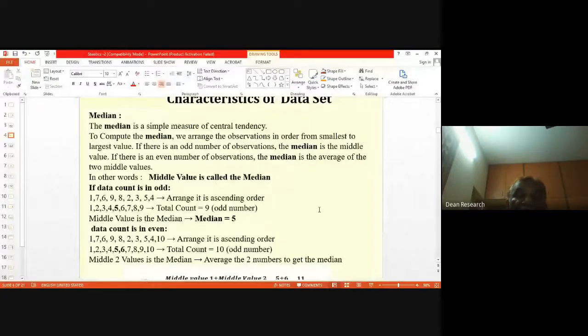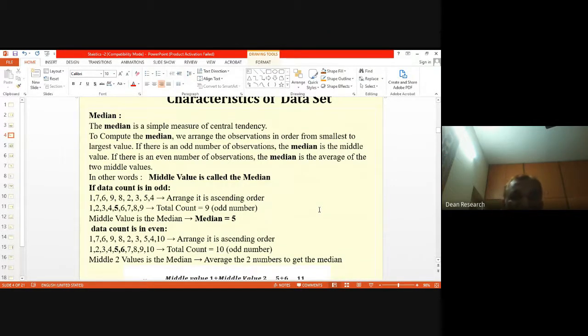If the data count is odd, see here: 1, 7, 6, 9, 8, 2, 3, 5, 4. This is the given data set, or the sample that you have drawn. Now arrange it in ascending order, but you can also have it in descending order. Nothing to worry about.